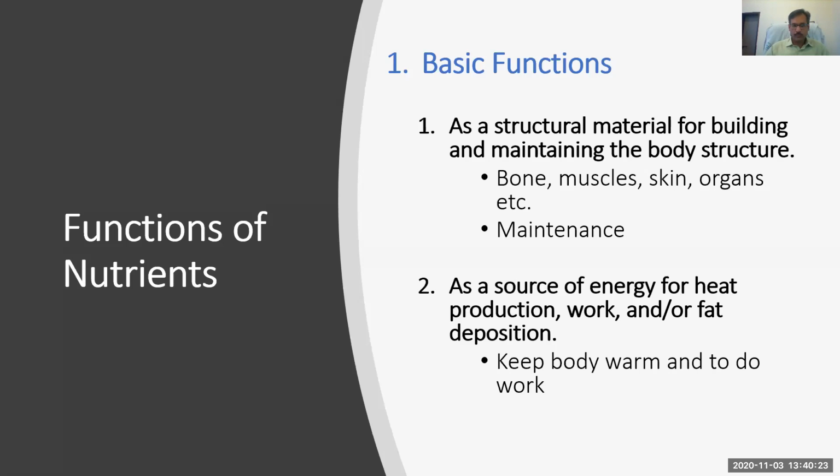So this is the second function. This is similar to the building. When we have a building, to maintain a thermoneutral or conducive environment for working, we need electricity, we need gas to maintain the temperature and the air circulation. So this is the second function under the basic functions of the nutrient.